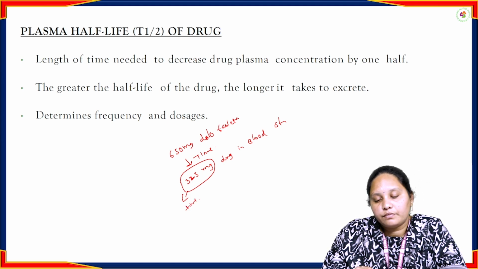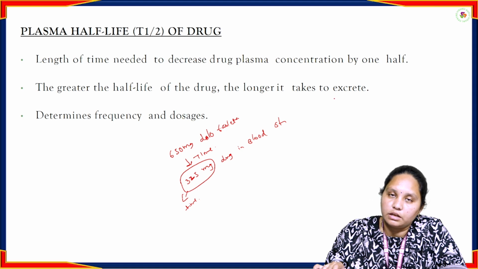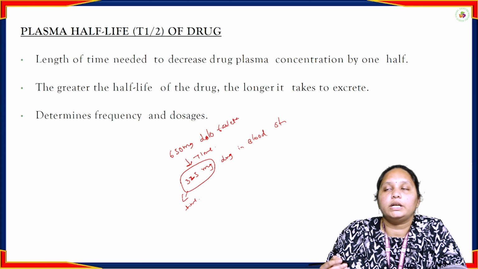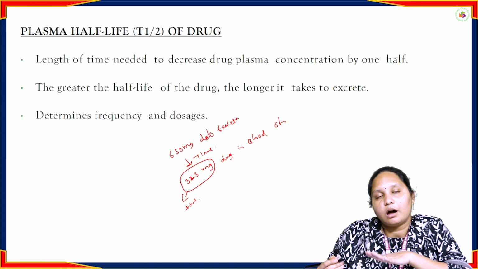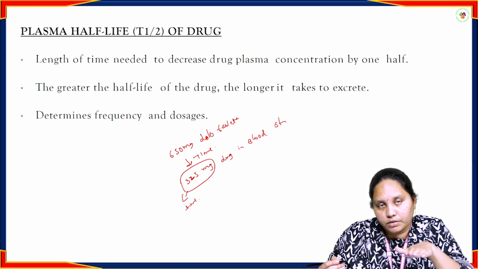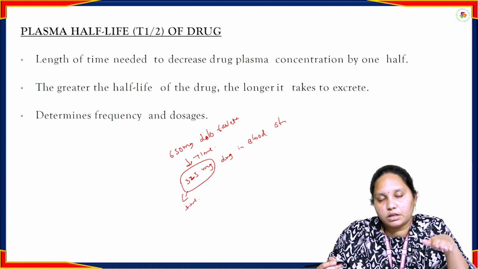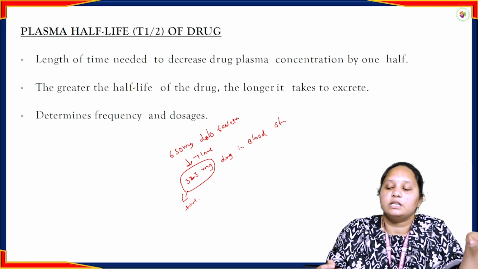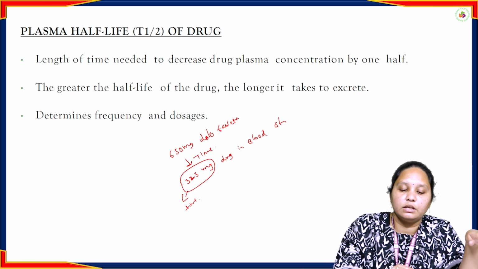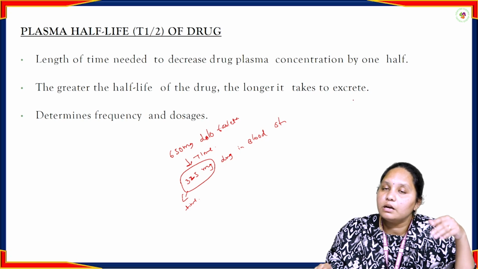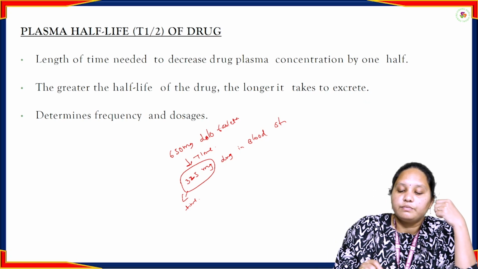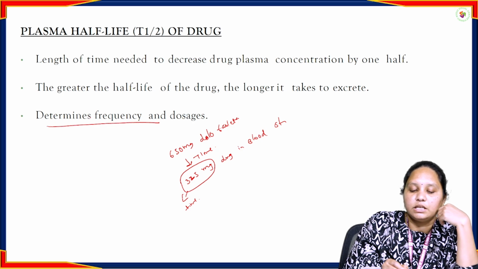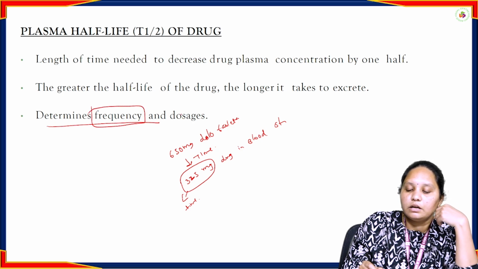The greater the half-life of the drug, the longer it takes to excrete. If the half-life is greater, it will take much more time to reach half of the concentration in the bloodstream. It will take much more time to get metabolized, and if metabolism takes so long, the excretion will also take so much time. The greater the half-life of the drug, the longer the excretion. And it determines the frequency. Why do we need to study the plasma half-life? For the frequency and the dosages.